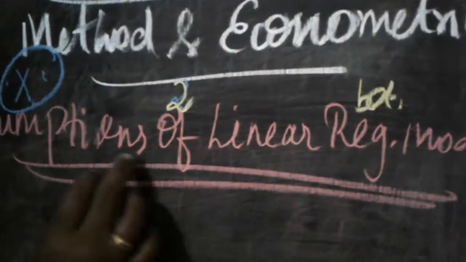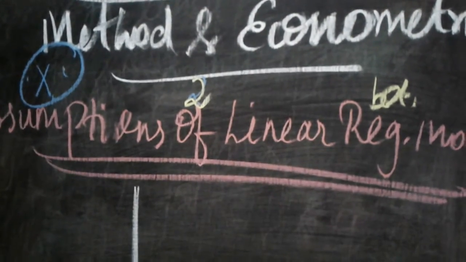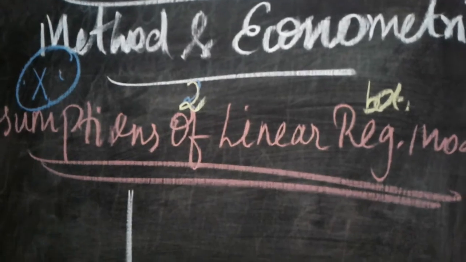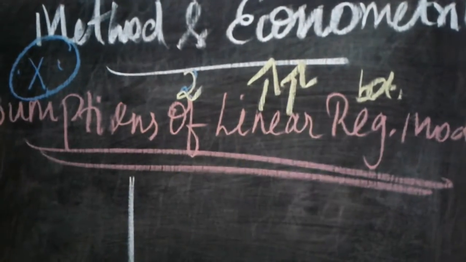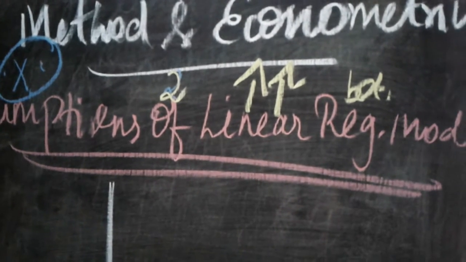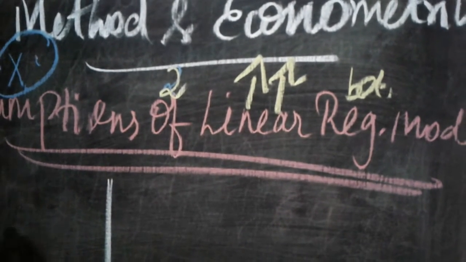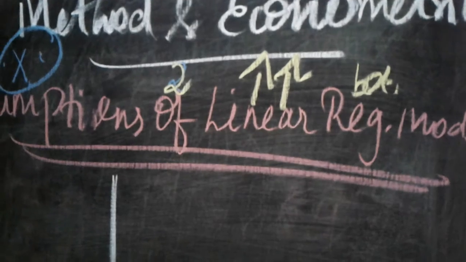So what is the main important thing? Assumption. Linear. Linear means what? If one variable increases, the other variable also increases in the same direction, we can call it a linear regression. So what are the main important assumptions of linear regression?